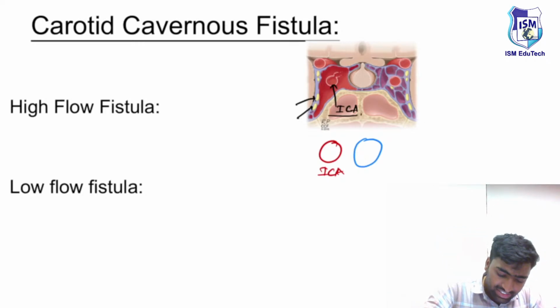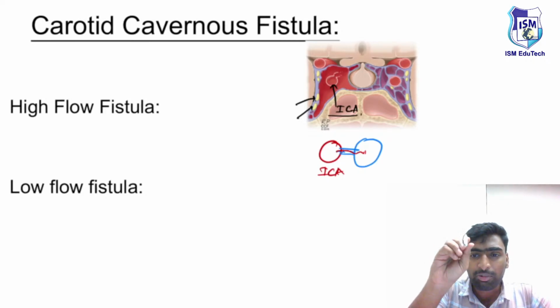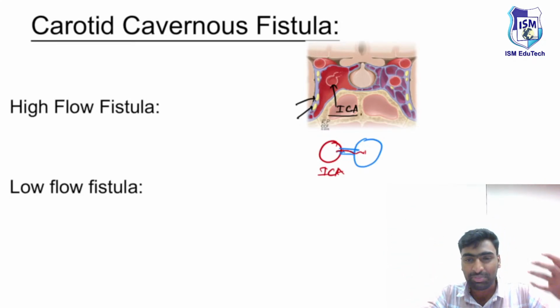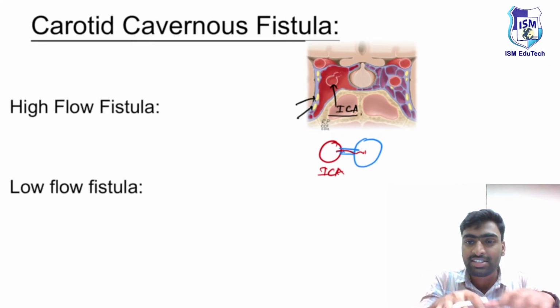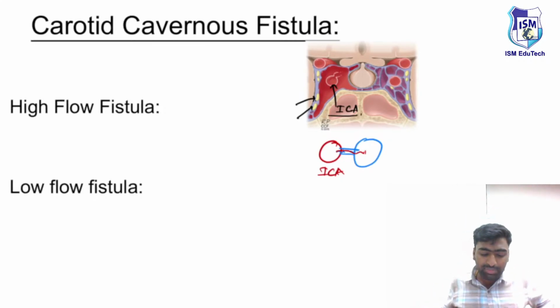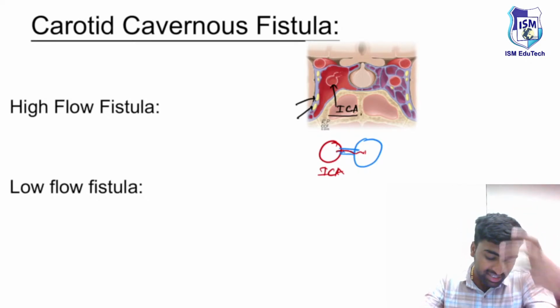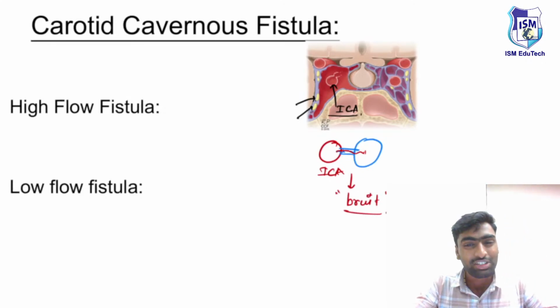Whereas if there is trauma here, there will be an abnormal connection. We know our blood flows in a laminar fashion, and when there is laminar flow, less sound is produced. Whereas in turbulence, like in Hollywood movies when there is turbulence in an airplane, there is a lot of sound. Same thing here: when blood from this artery passes through this narrow opening, it produces turbulence, and this turbulence results in the formation of this bruit.